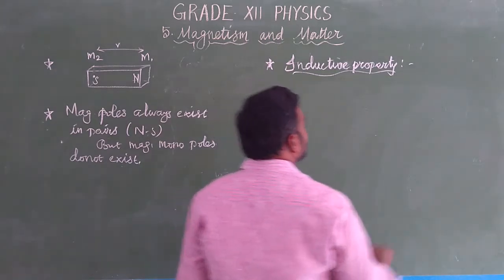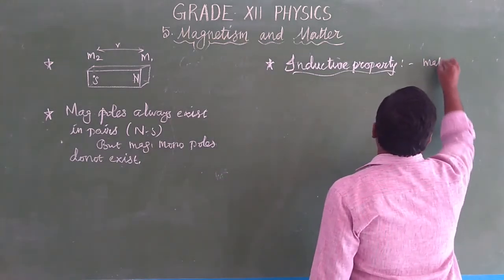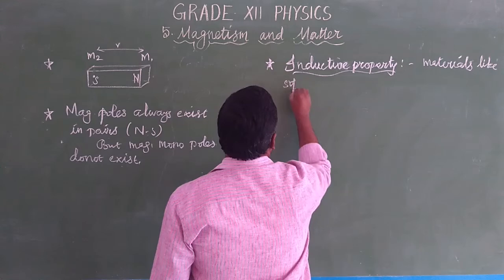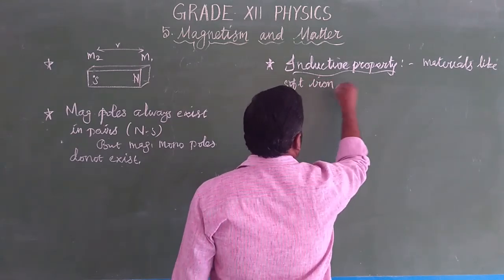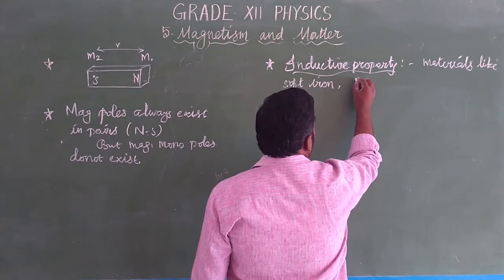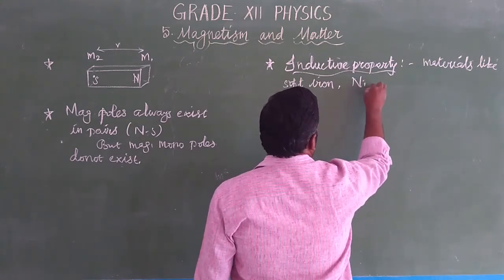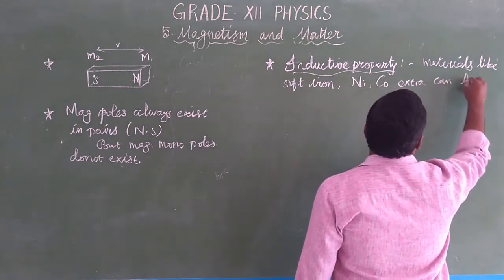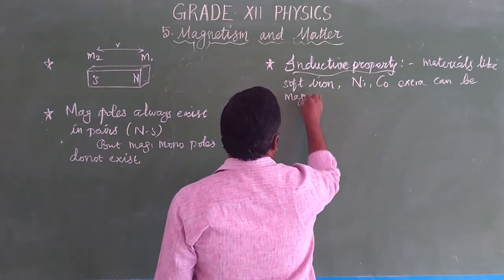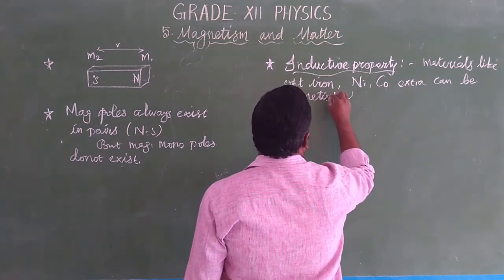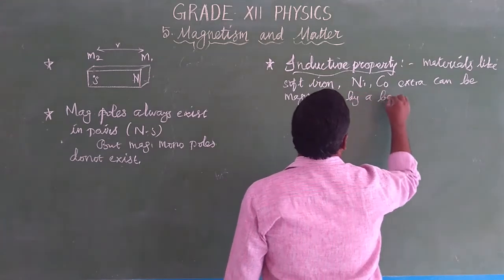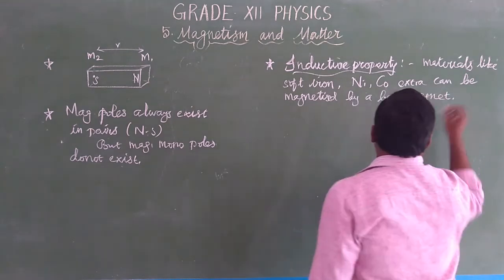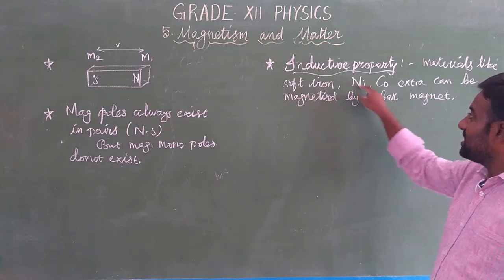So inductive property is nothing but the materials like soft iron, nickel, cobalt, etc. can be magnetized by a bar magnet or any other magnet. It may be permanent or temporary. Okay, so we have some materials like soft iron, nickel, cobalt.